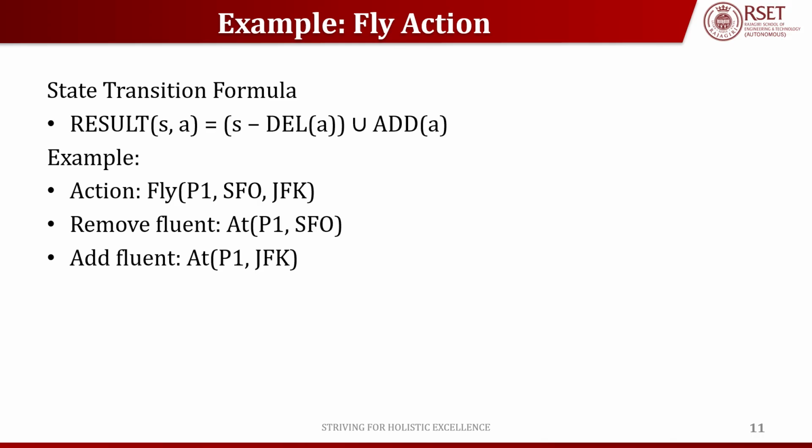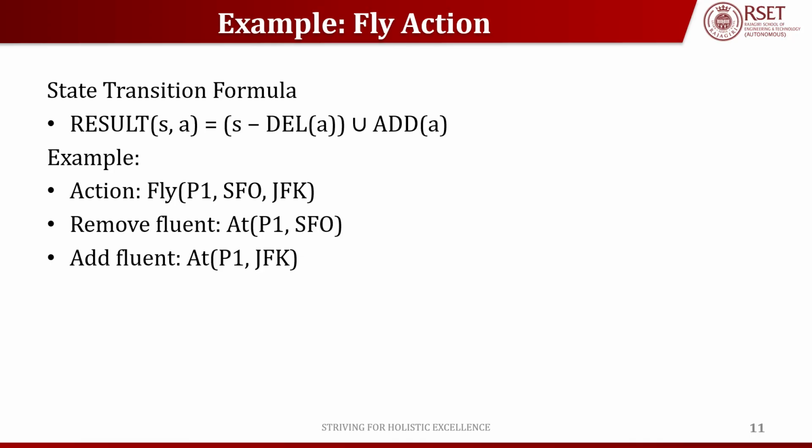So if we consider this example, you have the action, the remove fluent, and the add fluent. The first one is the action, the second one is the delete fluent, and the next one is the add fluent. The action is fly(P1, SFO, JFK): plane P1 is flying from SFO to JFK. That is, SFO is your source and JFK is your destination.